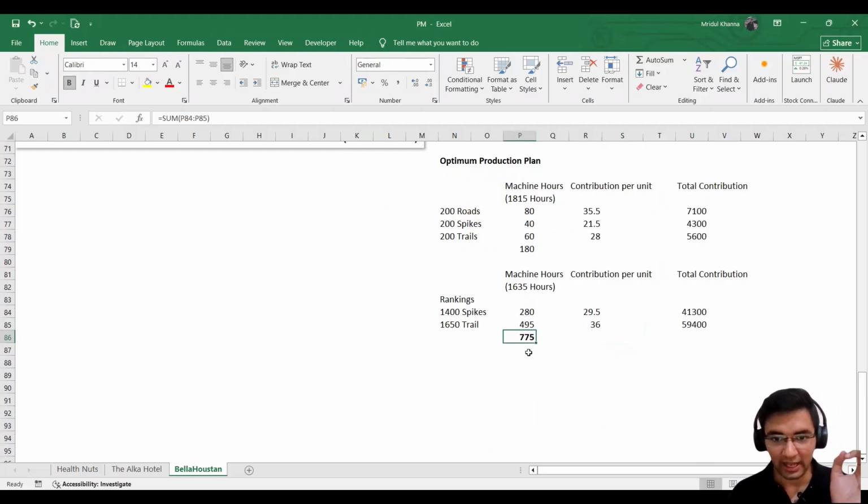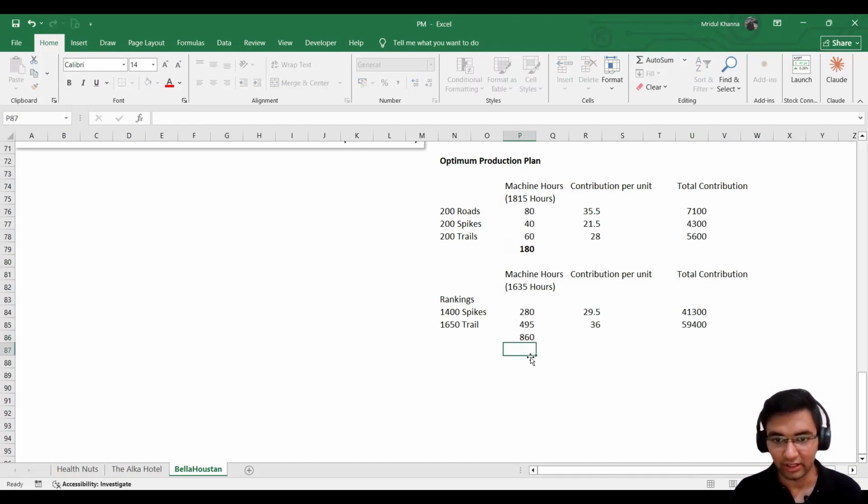As per this, we have consumed 775 hours additional apart from these 180 hours here. Now we need to check how many hours are left. It is 1635 minus 775. We are left with 860 hours.